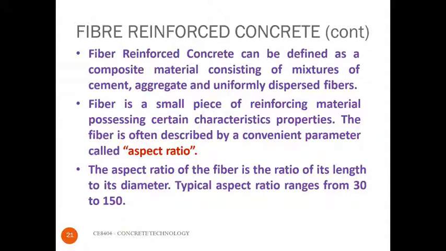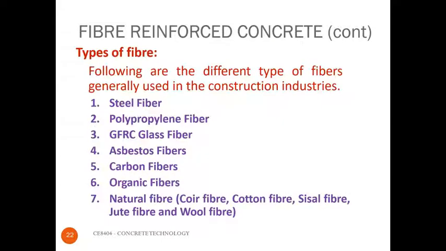The fibers are often described by aspect ratio. Aspect ratio is the ratio of its length to diameter. Usually fibers with an aspect ratio in the range of 30 to 150 are used in fiber reinforced concrete. The fibers used in fiber reinforced concrete include steel fibers, polypropylene fibers, GFRC glass fibers, asbestos, carbon fibers, organic fibers, and natural fibers.